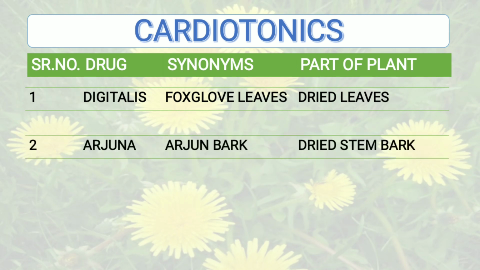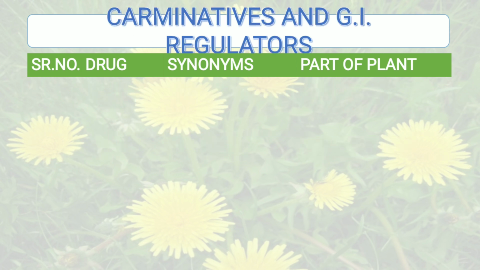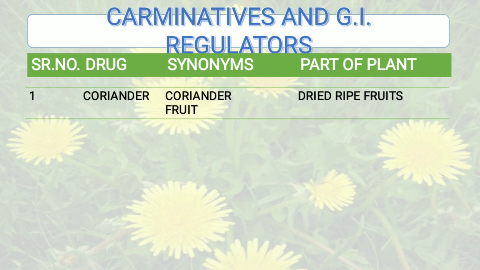Moving to the next one, the second is Arjuna. Synonym of Arjuna as such is Arjuna bark and it is dried stem bark. Then coming to next one, that is carminatives and GI regulators. Carminatives are the drugs which expel the excessive gas in the stomach or intestine. Okay. Now the drug which belong to this category include first one is coriander.